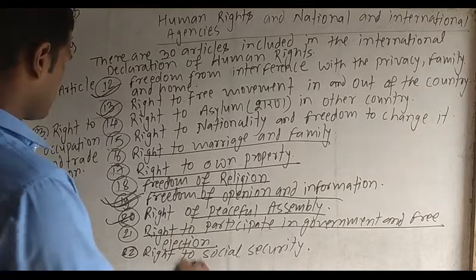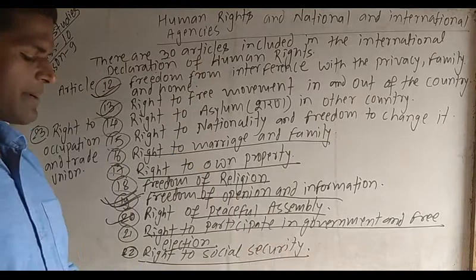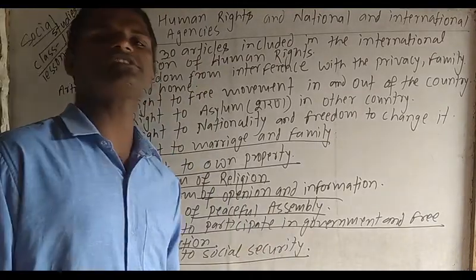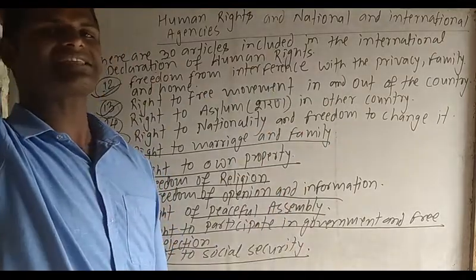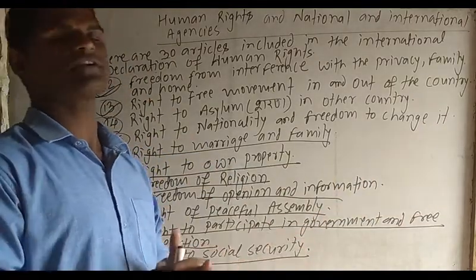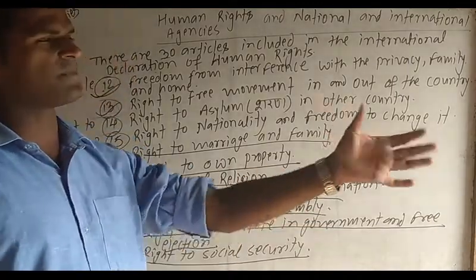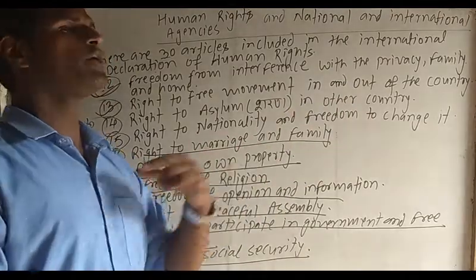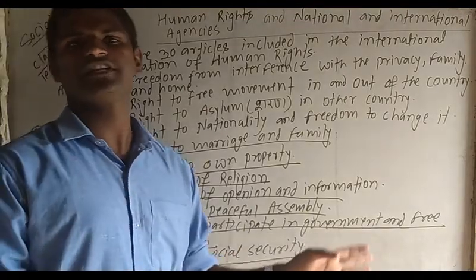Next one, article number 22, there is mention of the right to social security. Right to social security means सामाजिक सुरक्षाको हक. It means each and every person has the right to social security. सबैलाई सामाजिक सुरक्षा प्रदान गर्ने हक रहेको छ. So governments of different countries provide different security to their children and citizens; old age pension is provided. For the widow, widow pension is also provided. Like that, social security also needs to be provided.